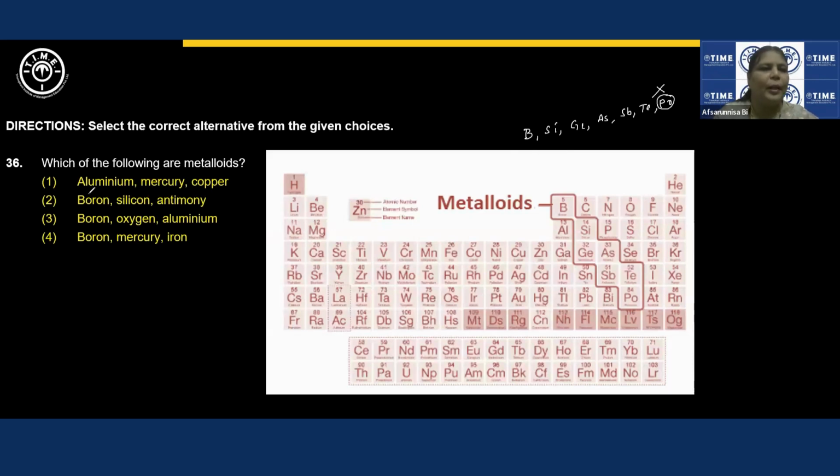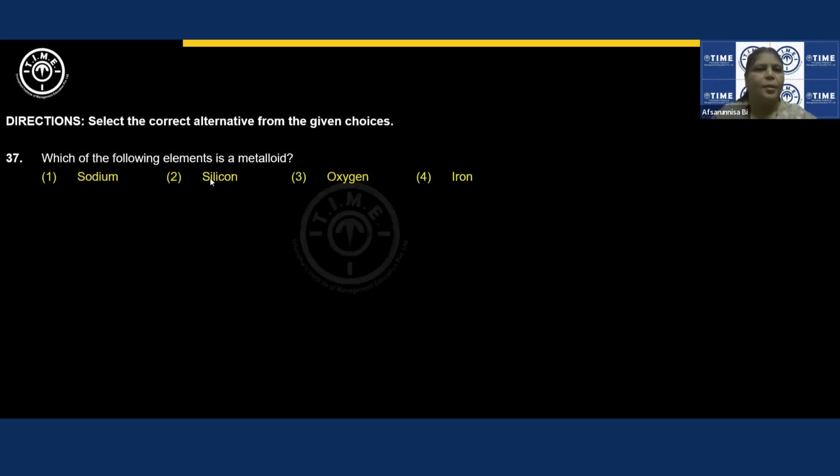Now, aluminium is given in the first option, so that cannot be the answer. Boron, silicon, antimony is the correct choice. So this cannot be the answer, and this cannot be the answer. Boron, silicon, germanium, arsenic, antimony, and tellurium, all these are metalloids. Next question is also about metalloids. Which of the following elements is a metalloid? Now you can easily answer this. Sodium is a metal, oxygen is a non-metal, iron is a metal. So silicon is the one which is a metalloid.